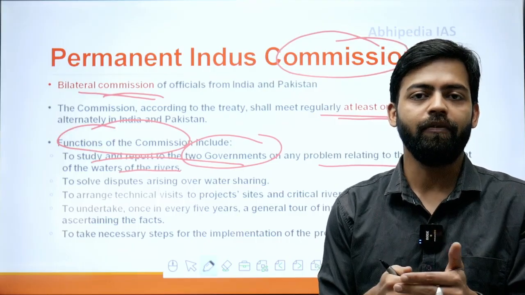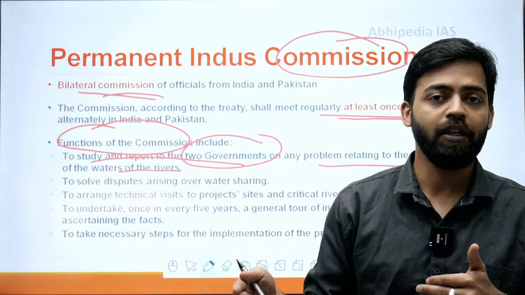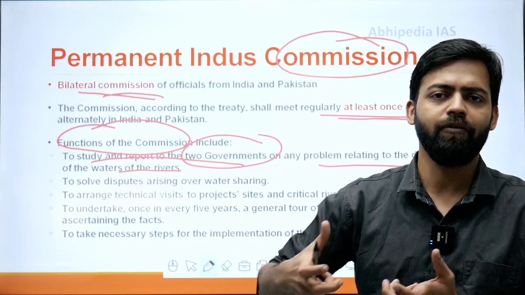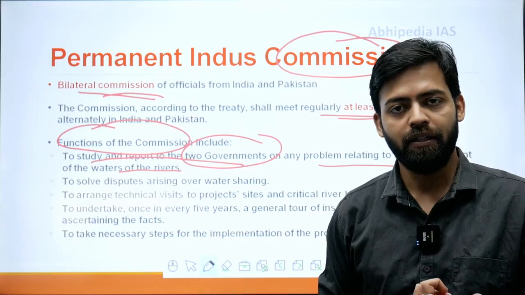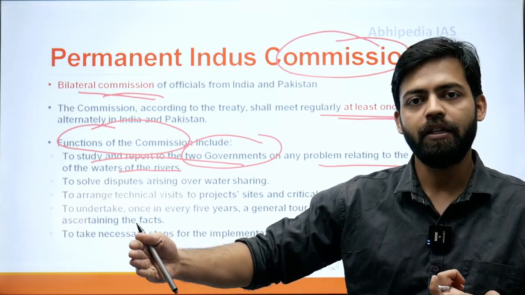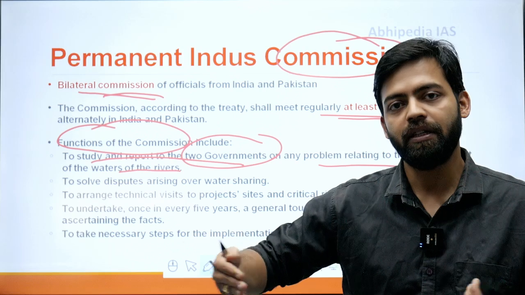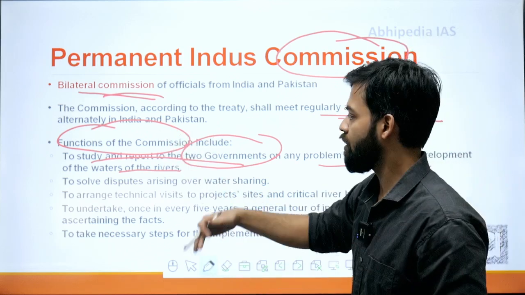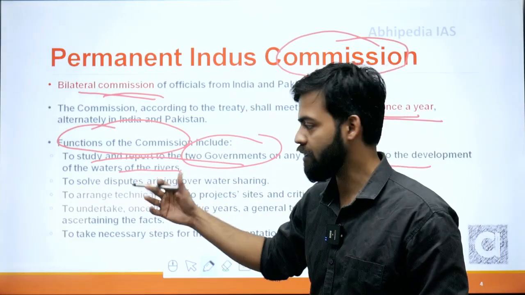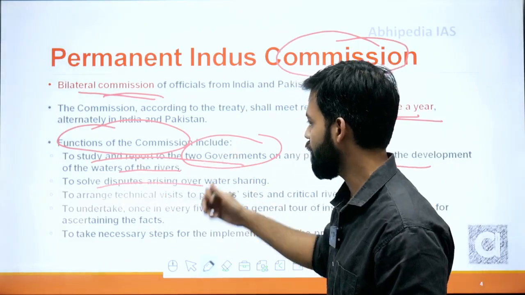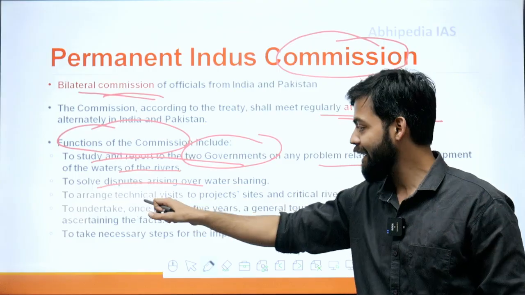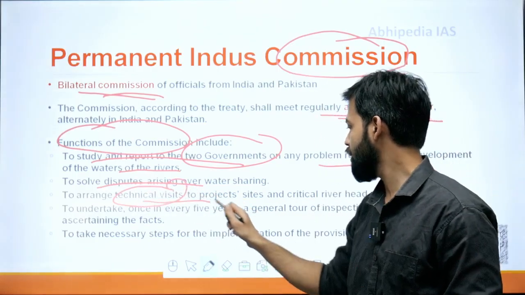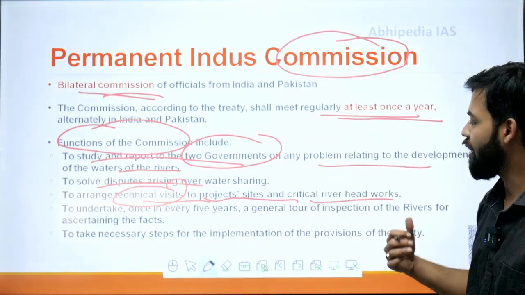They will discuss whether a run of the river project has to be developed or what kind of dam we have to develop, and on that basis they will study the whole scenario and then present a report to their governments. After that, if any dispute arises out of this situation, then they have to solve the dispute. They have to arrange a technical visit to projects as well as critical river headworks.